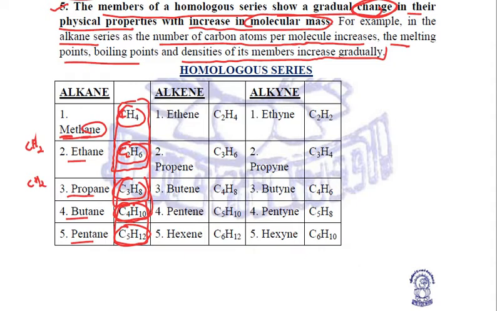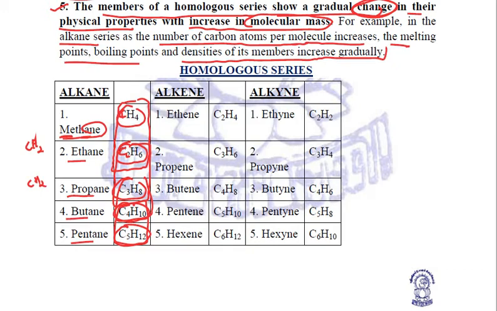So it cannot share two or three electrons. So any alkene, or for that matter any alkyne, which consists of a double or triple bond, needs a minimum of two carbon atoms. One carbon atom along with hydrogen cannot form double or triple bonds, right?